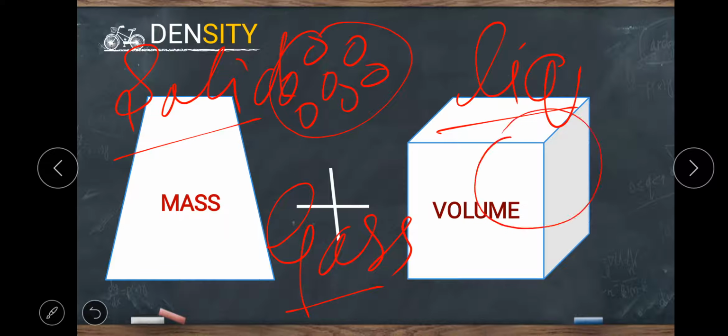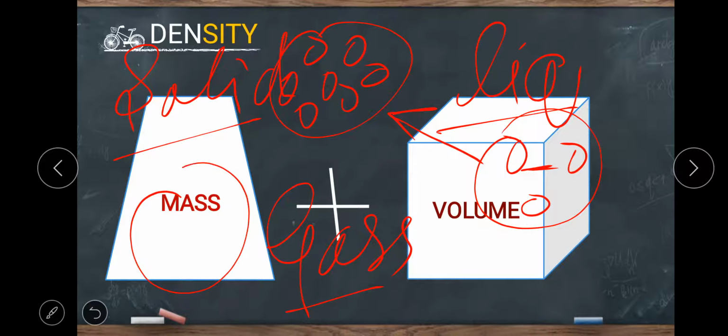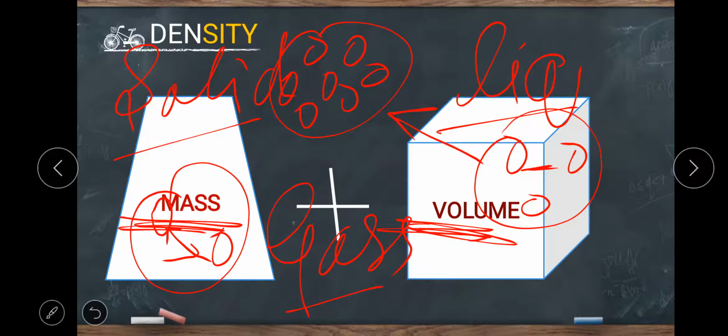As you all know, the molecules in a solid are closely packed with each other. The molecules in a liquid have more space between them as compared to a solid, and in a gas the molecules have even more space between them. So we can say that the molecules in a solid are denser than in a liquid, and the molecules in a liquid are denser than in a gas. So on the basis of mass and volume, we are going to learn about density.